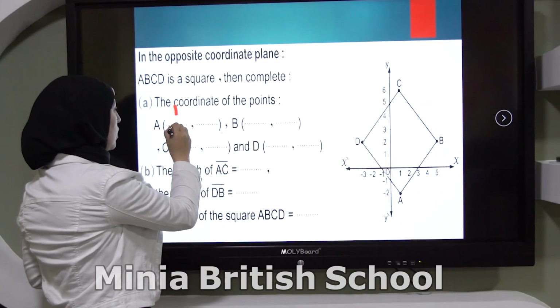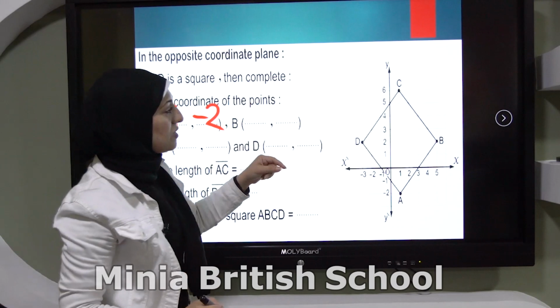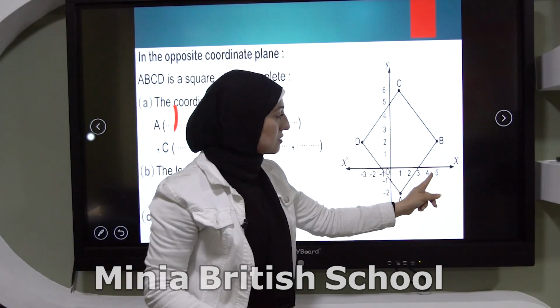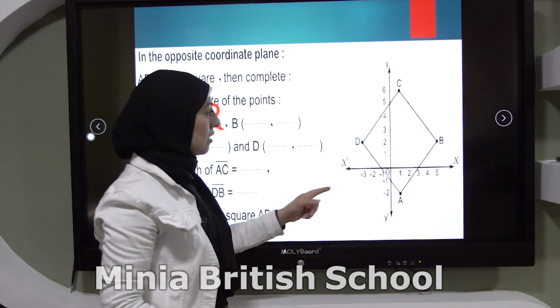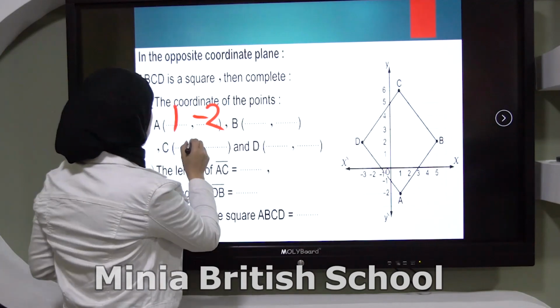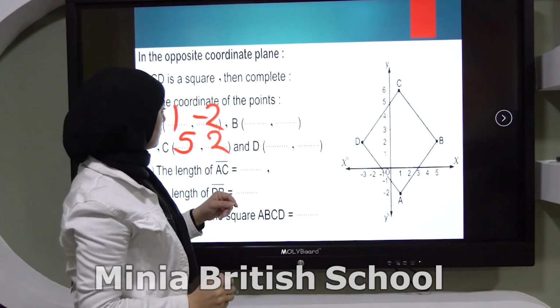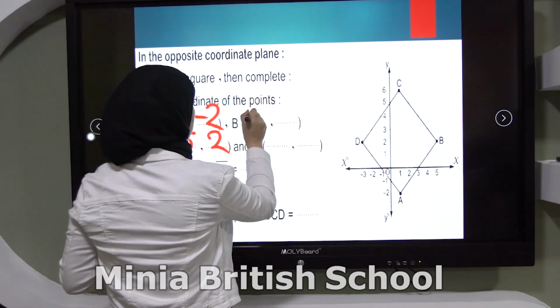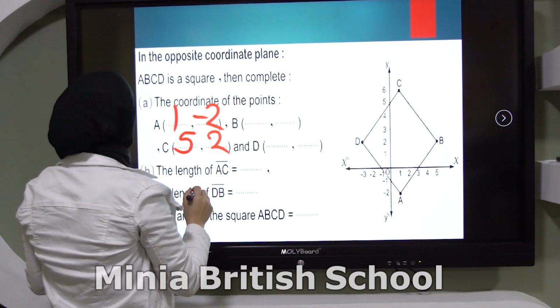So it will be 1 and -2. B, where is B here? It's on 5, sorry, on 5 and on the y it's 2. So it will be 5 and 2.